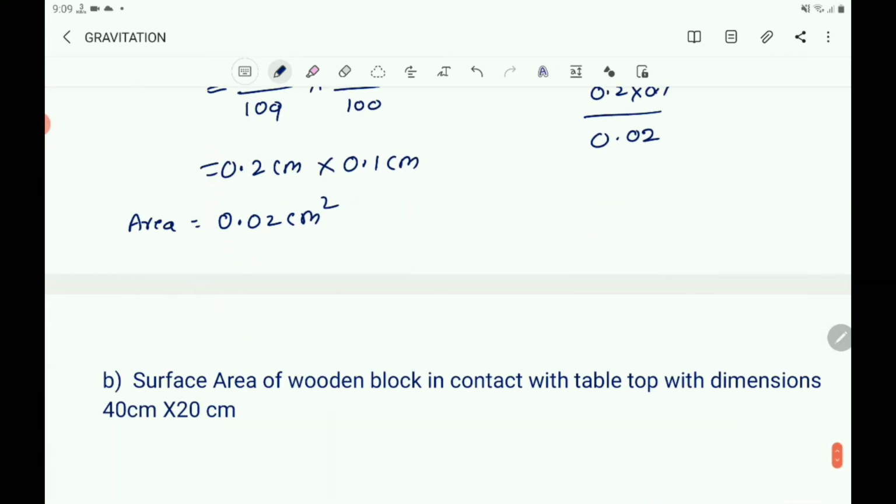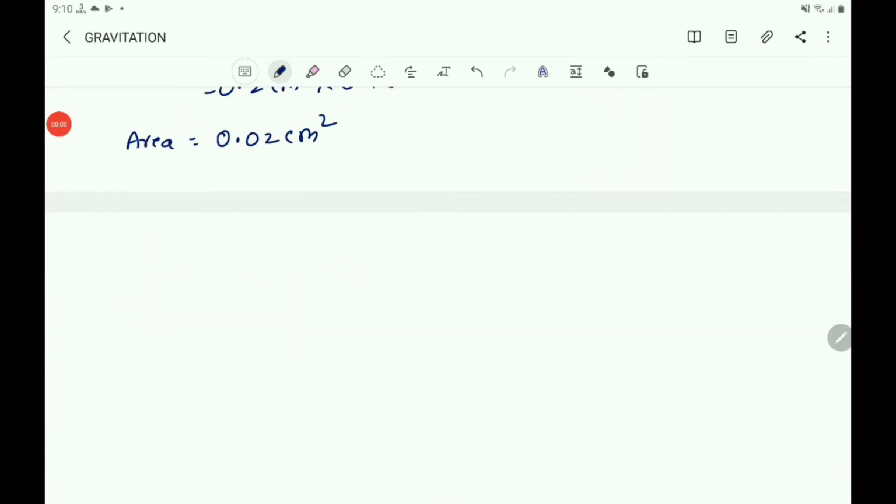Then you write the formula for the pressure here. P equals, pressure equals force per area, that is F by A, or thrust per area.